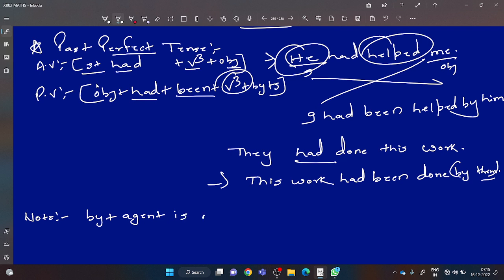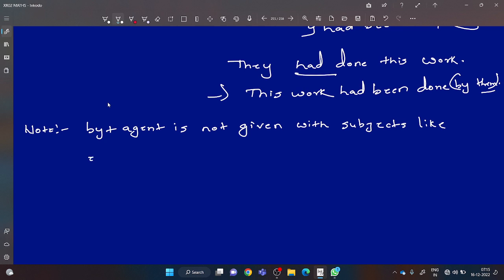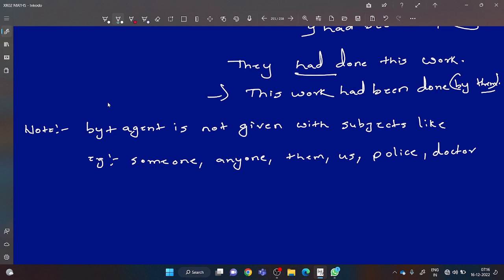By plus agent is not given with subjects like. Always remember, by someone is not given, by anyone is not given, by them is not given, by us is not given, even by police is not given when it comes of arresting the thief, by doctor is not given when it comes of examining the patient.